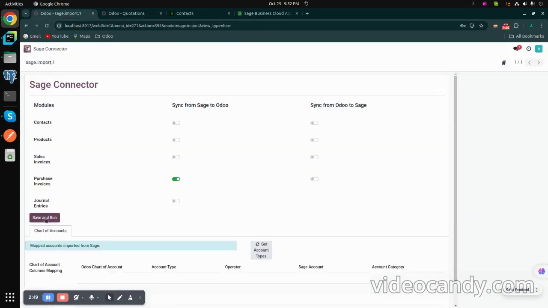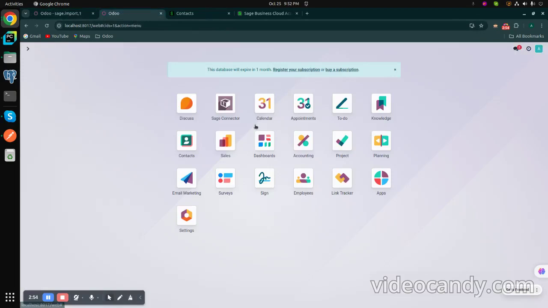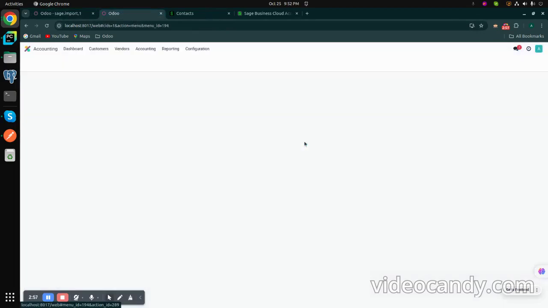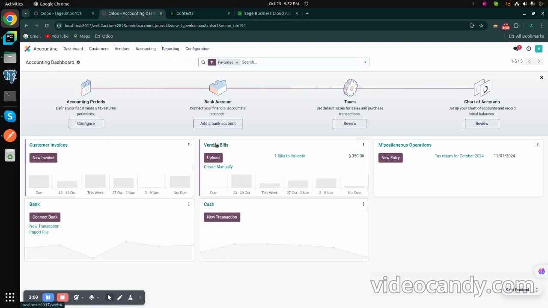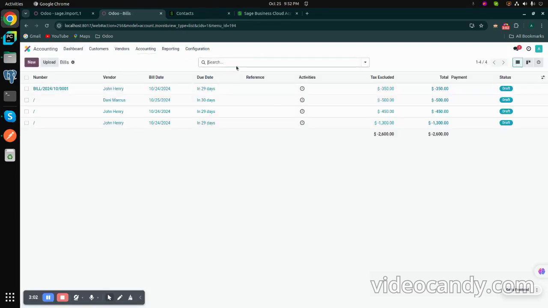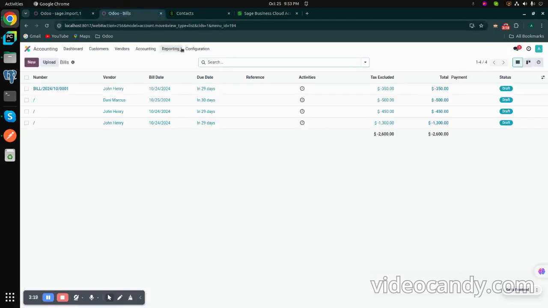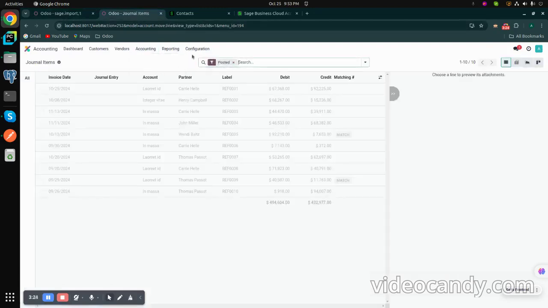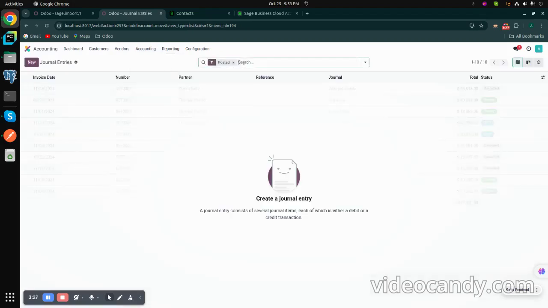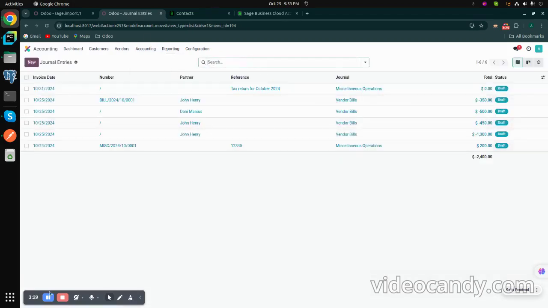Now I will import the purchase invoices. I have to go to the accounting section, and here I will get them in the vendor bills. So these are my purchase invoices. Now I will import the journal items from Sage into Odoo. Accounting, journal items, journal entries. Here I can see the journal item entries that are coming from Sage into Odoo.